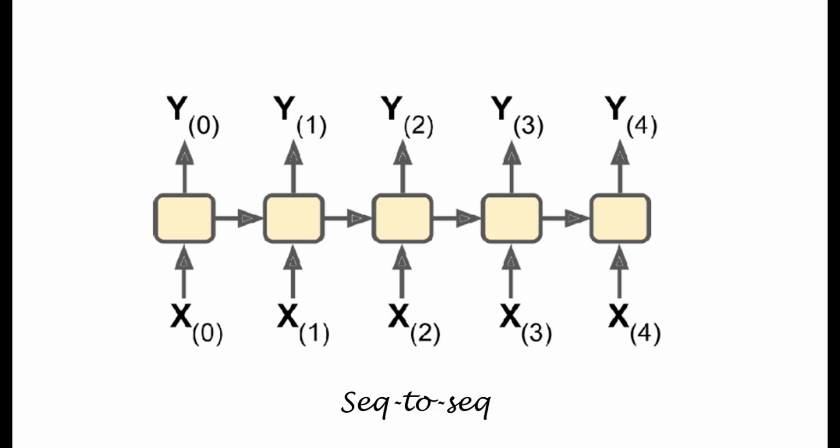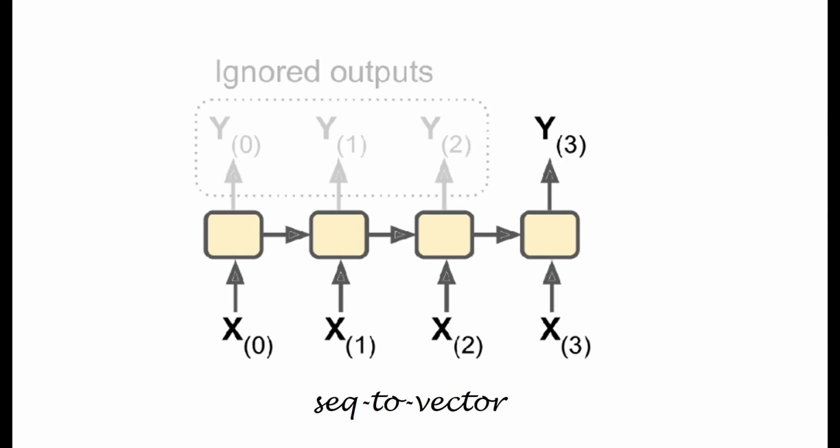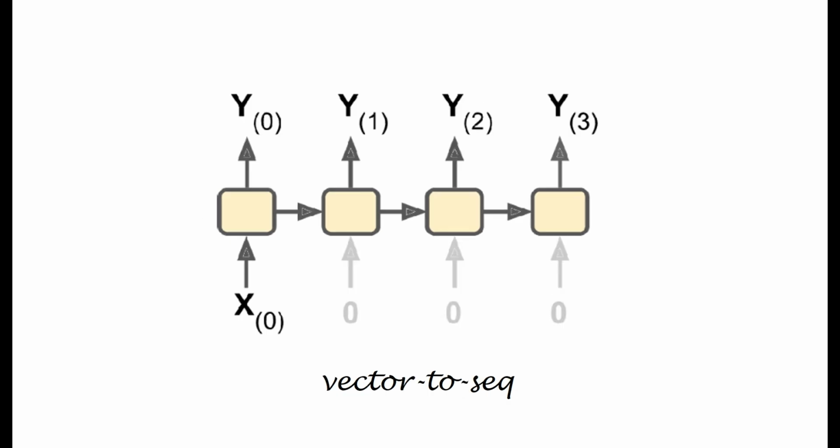RNNs are flexible because the input and output can have different shapes. The first case is sequence to sequence. Here, the model receives a sequence and produces a sequence. This is useful for time series forecasting when we want a prediction at each time step. The second case is sequence to vector. Here the model reads the whole sequence and produces one final output. For example, in sentiment analysis, the model reads an entire movie review and outputs one sentiment score.